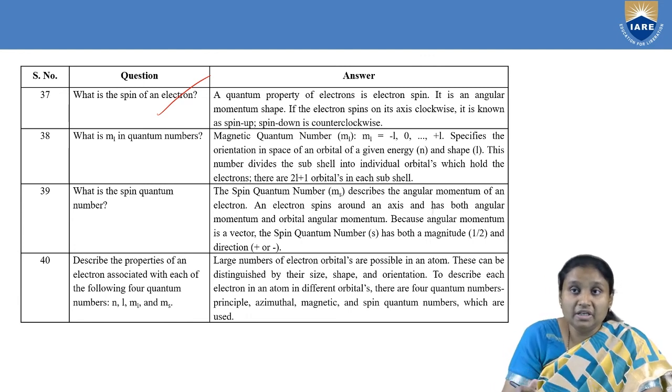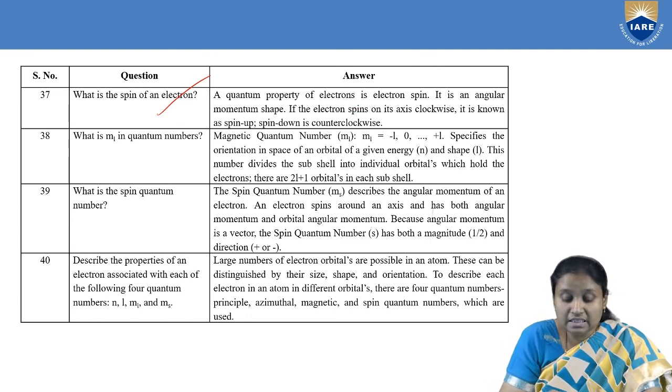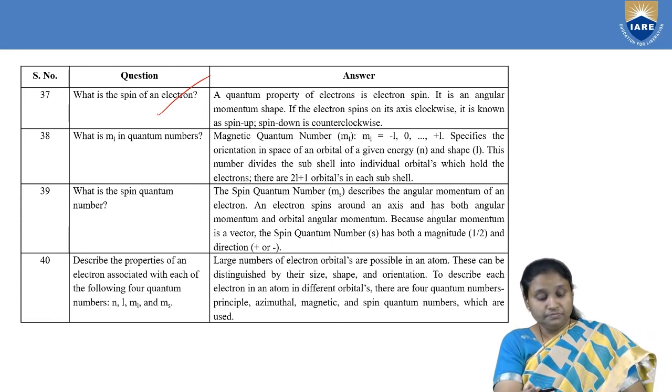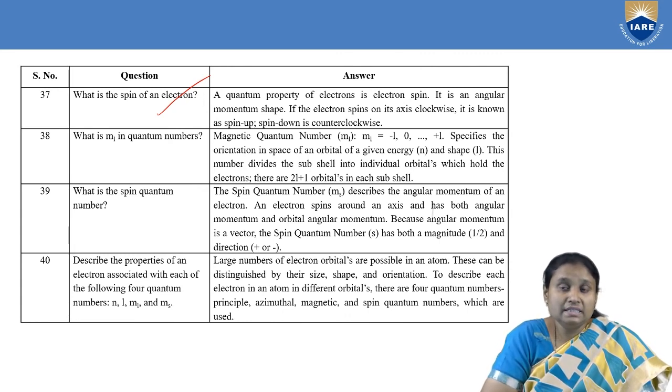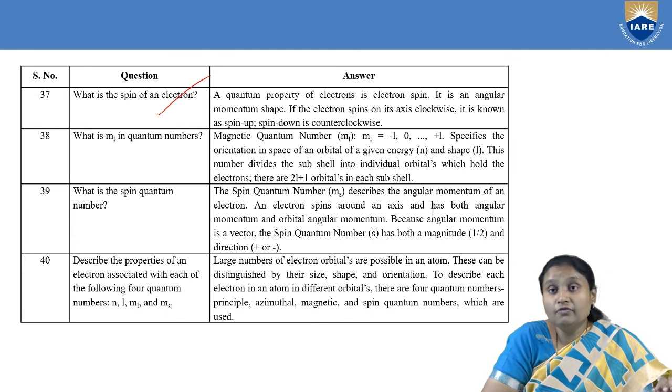So what is spin? If the electron spins clockwise, it is known as spin up, whereas if it goes counterclockwise or anti-clockwise, then we take it to be spin down. The next, what is ML? What does ML represent in the set of quantum numbers?